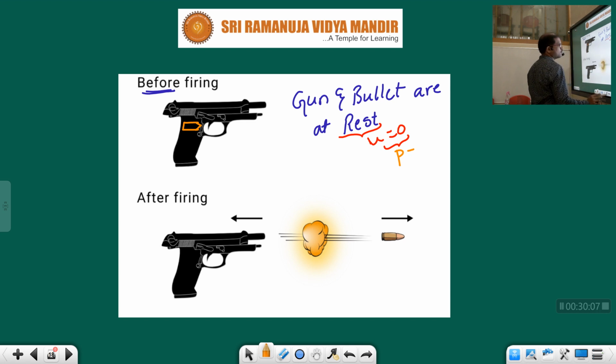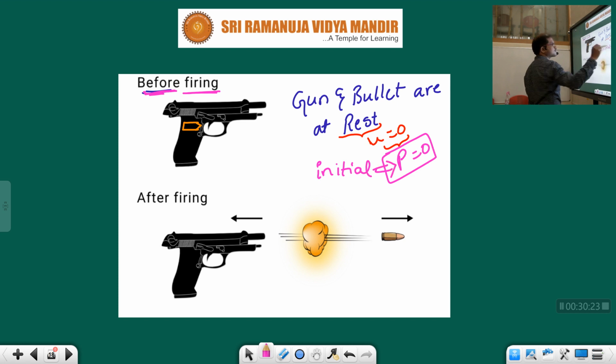Momentum is 0. So initial momentum, before firing, is how much? 0. Initial momentum of the gun is 0.